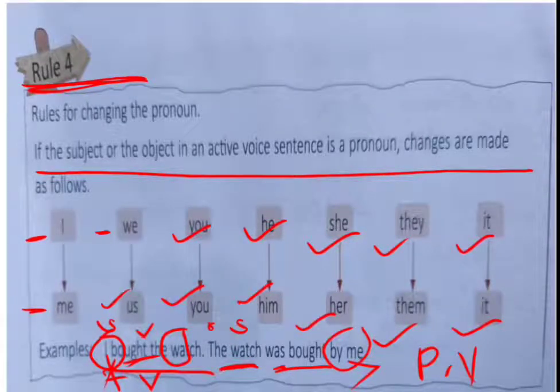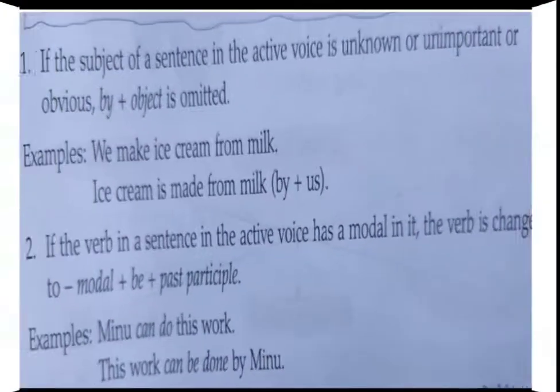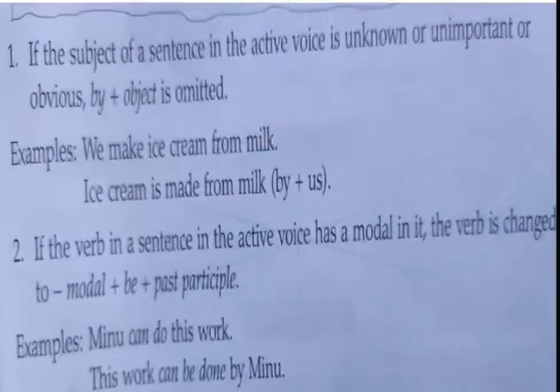Now we'll see some more things about this voice. Now look at number 1. If the subject of a sentence in the active voice is unknown or unimportant or obvious, by plus object is omitted.